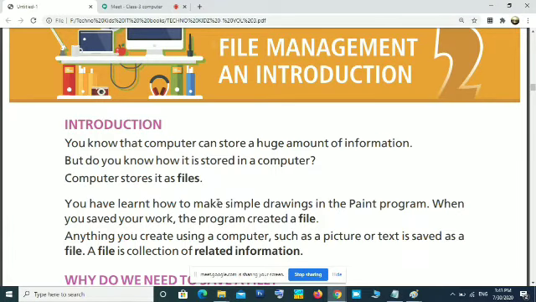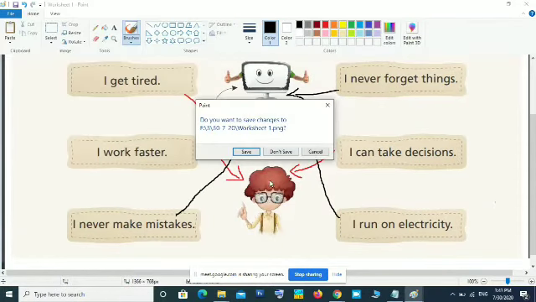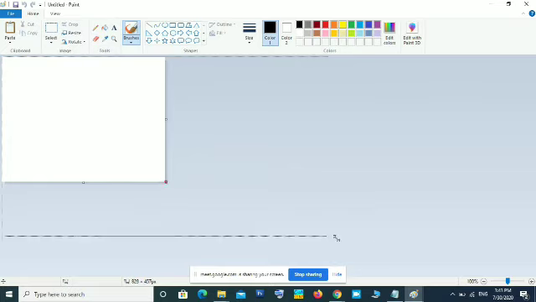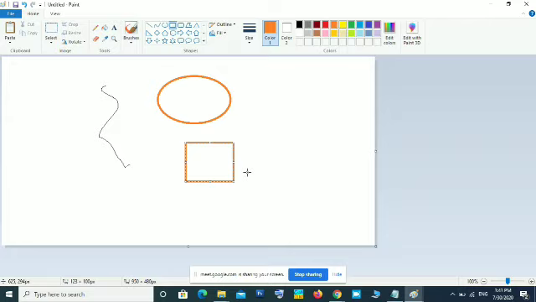Okay, you have learned how to make simple drawings in the Paint program. Paint program, all of you know. So this is a Paint program. All of you know how to draw in a Paint program. You can use a pencil and you can draw. You can use shapes and you can draw different shapes. Now I am drawing some pictures. Then if I want to save it in this computer, I have to convert this image into a file, otherwise it will not be in the computer.